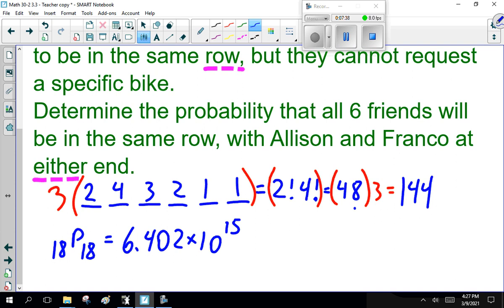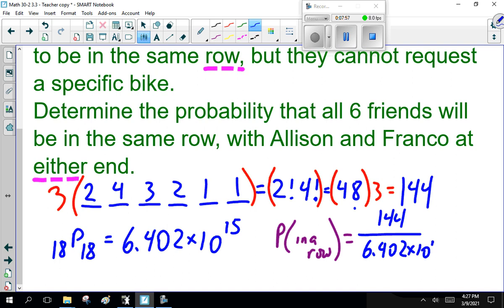Yeah, that sucks. The odds of the 6 of them being in a row. The probability in a row is 144 divided by 6.402 times 10 to the 15. And that's a horribly small decimal. Basically 0. It's not quite 0 because in theory it can happen, but there aren't that many ways.